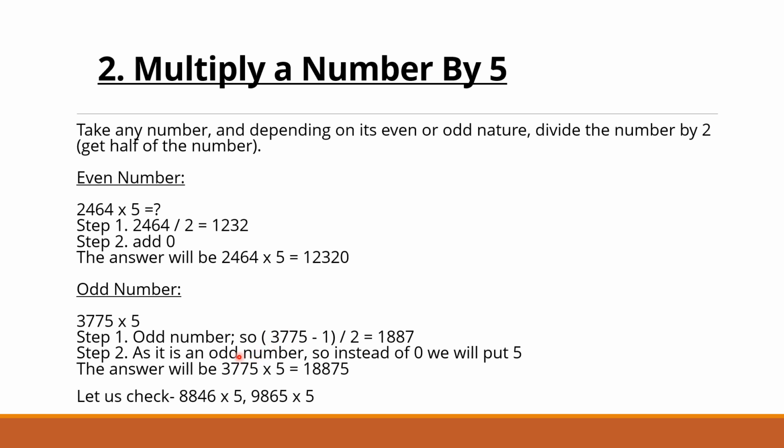So just have a look how to solve the given questions. Just see the first example, it is an even number. So quickly we will do the half of it. 4423, we will add 0. So 44230. So quickly we will give our answer. Here we will think the number is 9864 because we have to subtract 1. So 9864 means half is 4, carry 1, then 9, then 3, then 2. So 4932, and it is an odd number, so we will add 5. So quickly we can multiply a number by 5.